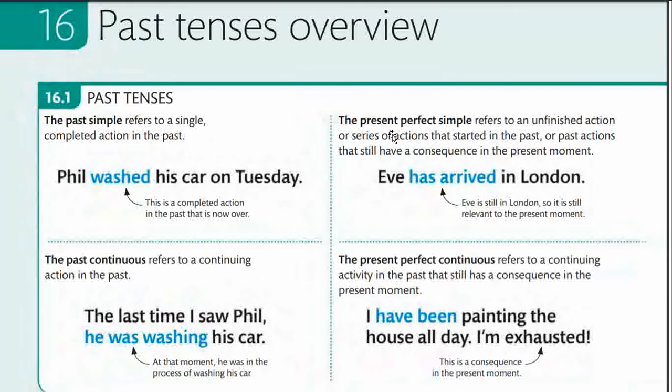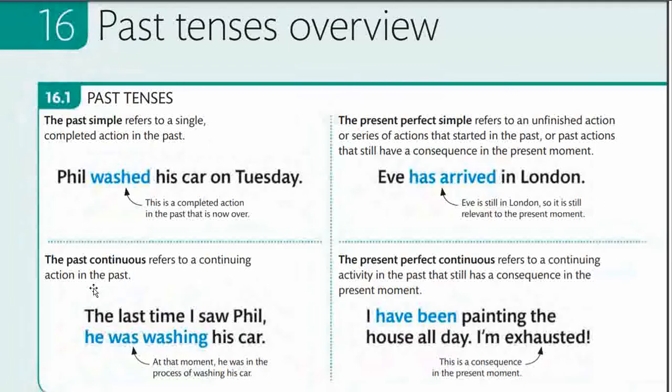But when present perfect has certain consequences in the present moment, that is the reason we use has after the subject. Eve has arrived in London. That means currently she is in London, so it is relevant to discuss.